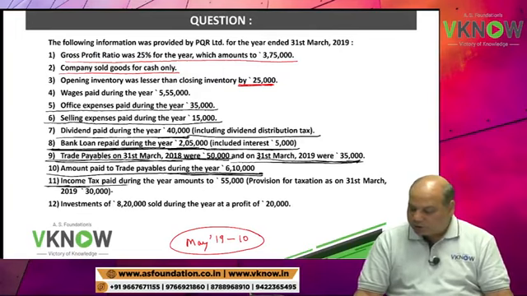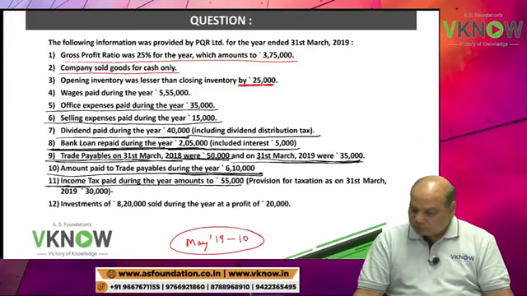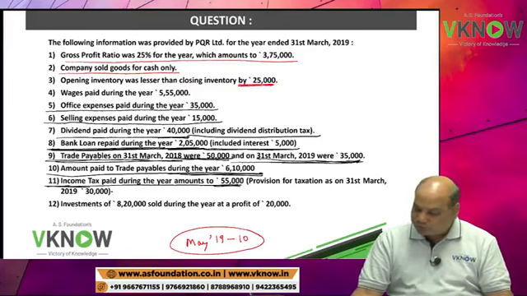Point 11, income tax paid during the year amounts to rupees 55,000.